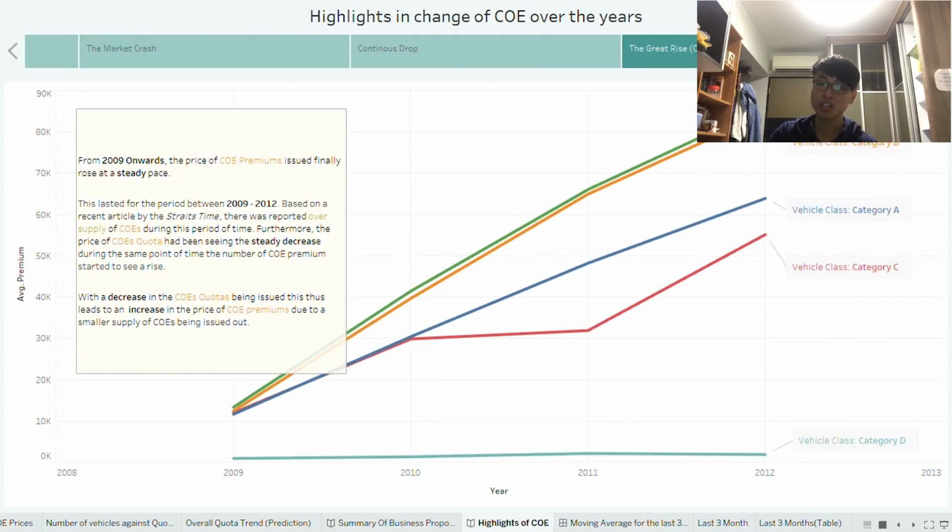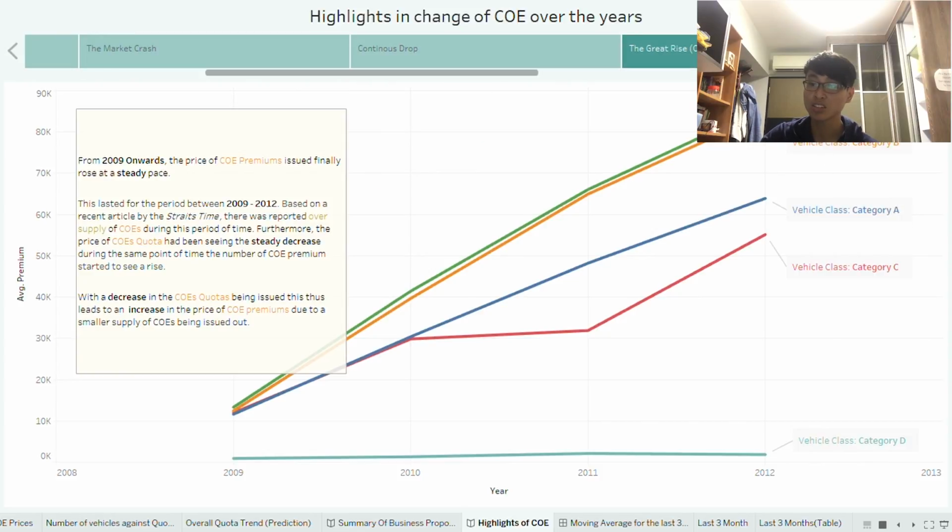And after that, the premiums have been seen to have a great rise. And why did they rise at a steady pace? Well, based on articles by the Straits Times in 2009 and 2012, there was a reported oversupply of COE quotas during a period of time, which was mentioned during the business question, and the price of COE quotas had been seeing a steady decrease during the same period. That was the time the COE premium started to see a rise. So with a decrease in the COE quotas being issued, this led to an increase in the price of COE quotas due to the smaller supply of COEs being issued out.